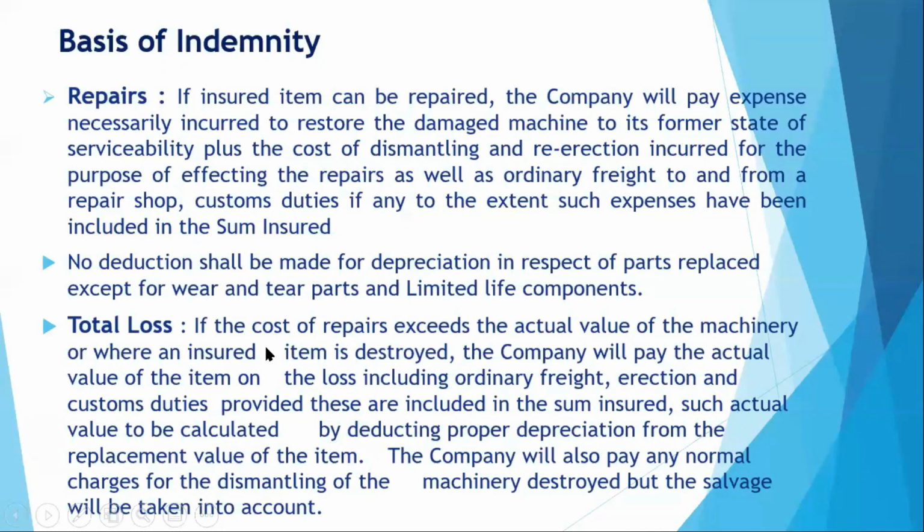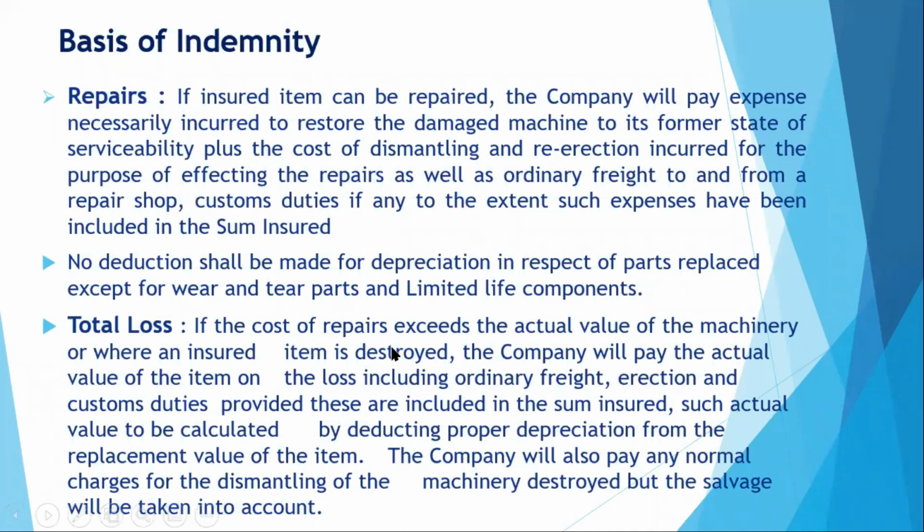Or the other situation is it is damaged beyond repairs. Say, for example, there is an explosion, an internal explosion of a moving item because of centrifugal forces. It has exploded. Or some external component has gone inside a rotating machinery where the machinery is rotating at 3000 rpm or so.